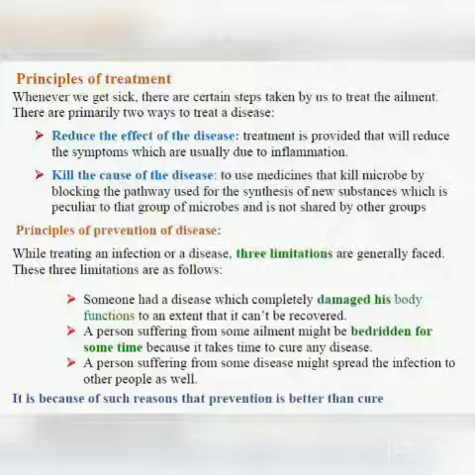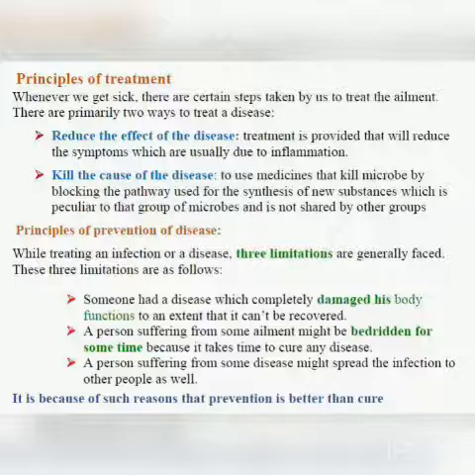The only method to get permanently rid of the particular disease is to kill the microbe. So the second point is to kill the cause of disease. Kill the cause of disease. What is the cause of disease? The cause of the infectious disease is microorganisms. So how is it done? To use the medicines that kill microbes by blocking the pathway used for the synthesis of new substances which is peculiar to that group of microbe and is not shared by other groups.